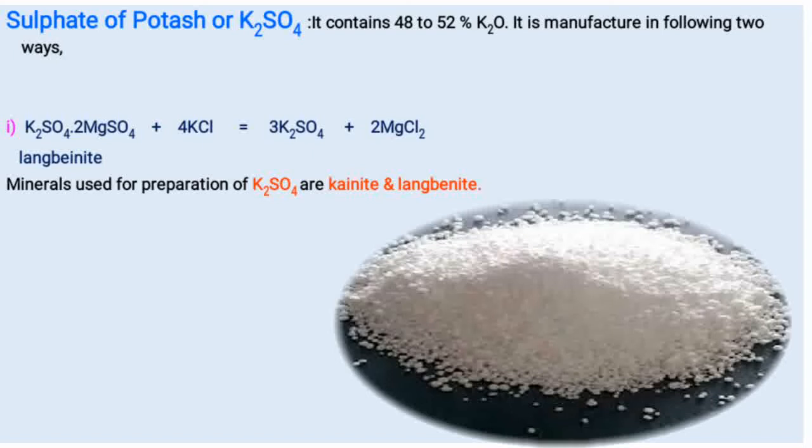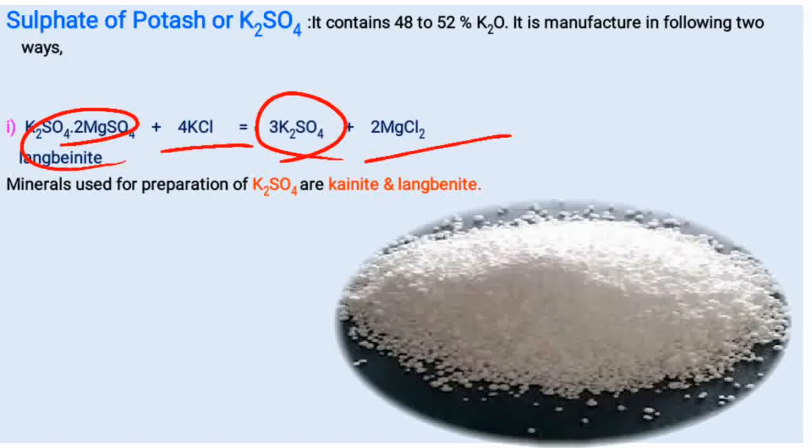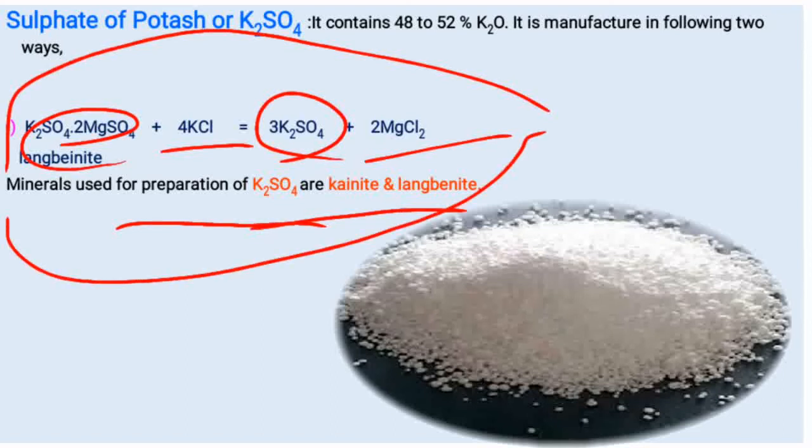and it is separated. Then see the reaction, that is langbeinite minerals with potassium chloride, it forms potassium sulfate and magnesium chloride. So minerals like kainite and langbeinite are used for preparation of potassium sulfate. So this is the manufacturing process of sulfate of potash by the first method.